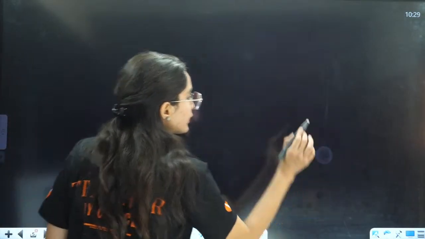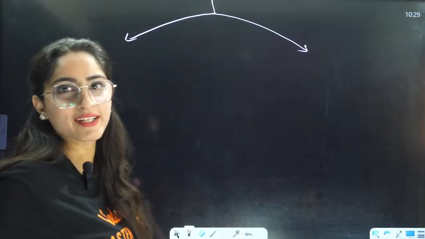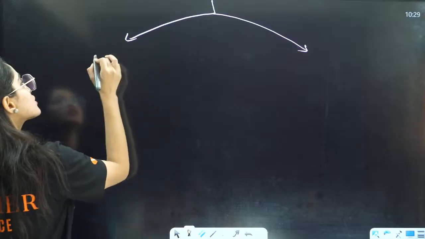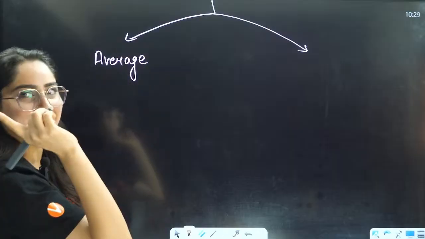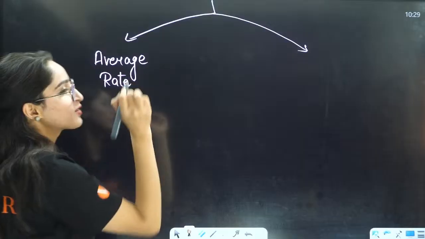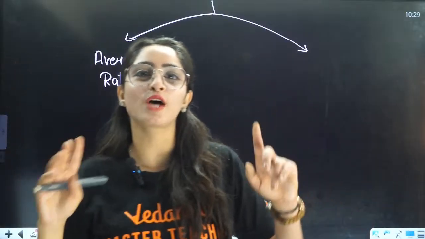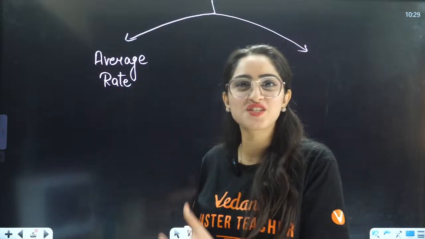One more thing you can write here: there are basically two types of rates, the same thing that Kapto was talking about. One is your average rate. Chemistry is also tough, a little bit. Chemistry will always want to look cool, so it will have differentiation and integration somewhere to scare the students, but actually it is easy.